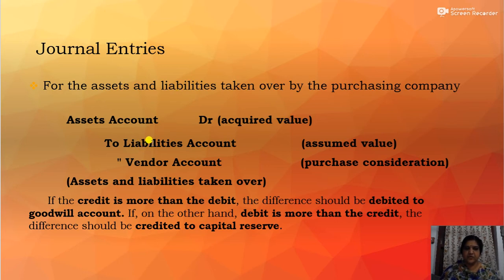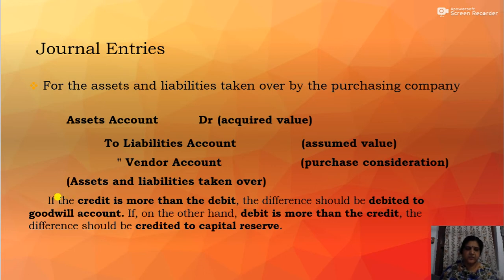The amount of liabilities will be the assumed value at which the purchasing company will be taking over the liabilities of the vendor. And the vendor's account means the amount of purchase consideration. The narration is assets and liabilities taken over.